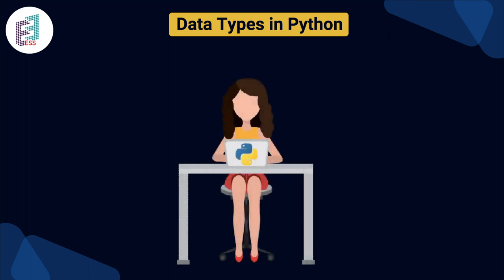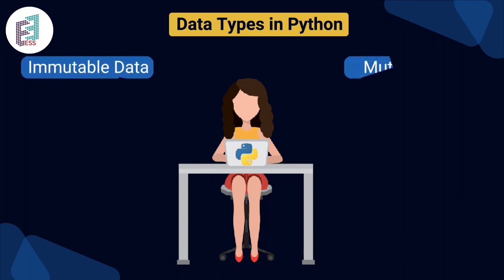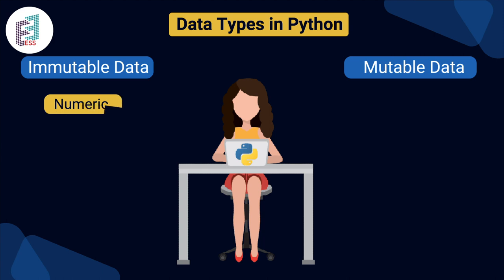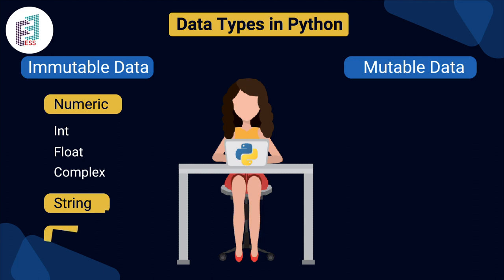In the next slide, we have data types in Python. In Python, there are two types of data types: one is immutable data and the other is mutable data. Again, in immutable data, there are different types of data types. The first one is numeric. In numeric there are also sub-kinds of data types: int, float, complex. The next types of immutable data types are string, as well as tuples.